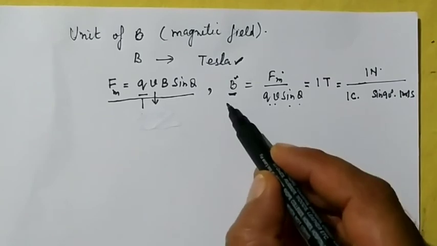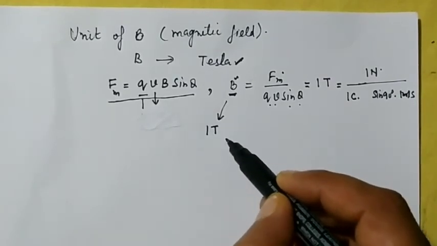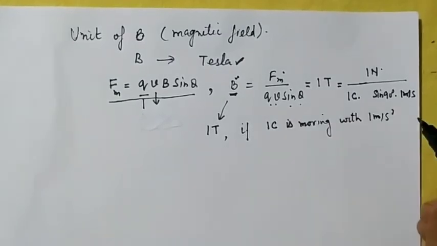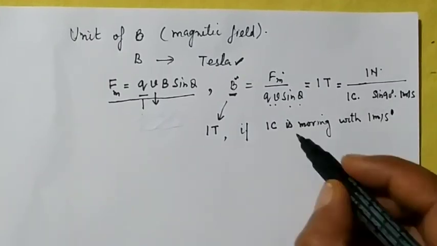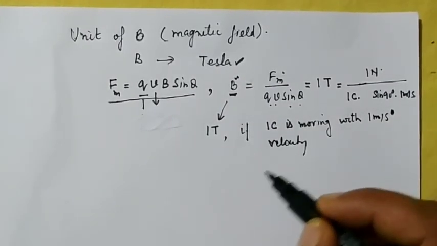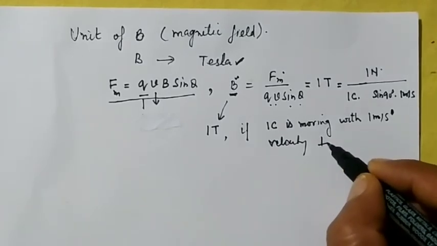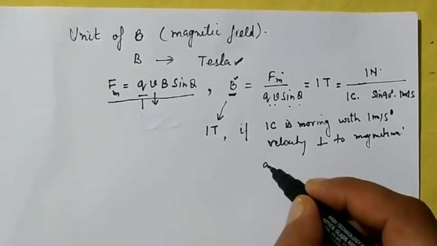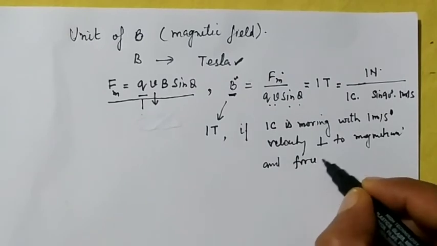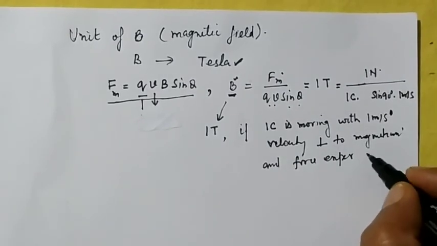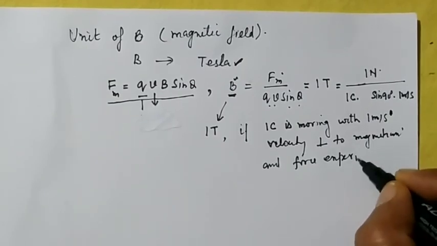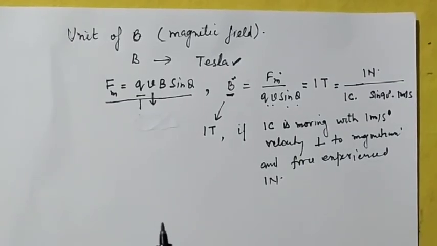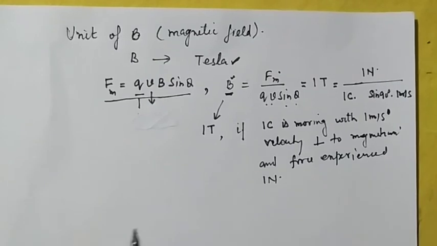So we can say that the magnetic field is said to be 1 Tesla if 1 coulomb charge is moving with 1 meter per second velocity perpendicular to the magnetic field and the force experienced, or causing a force on a charged particle, equal to 1 Newton, then we can say that the magnetic field is 1 Tesla.